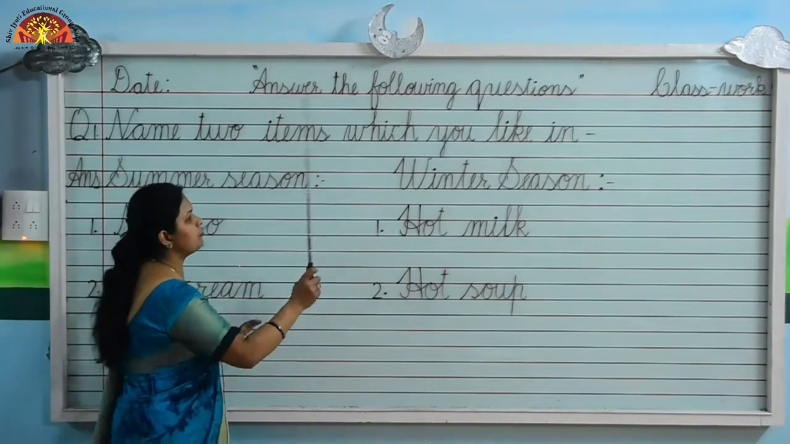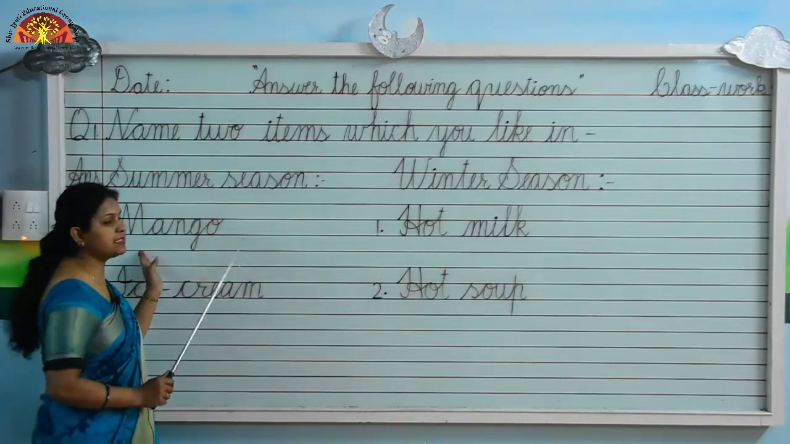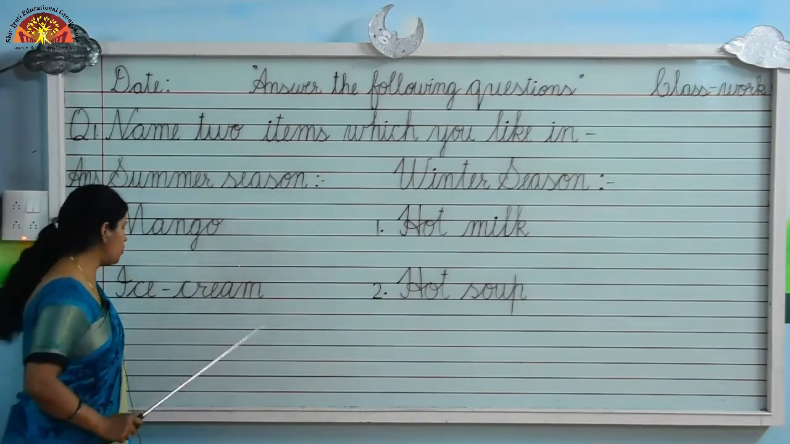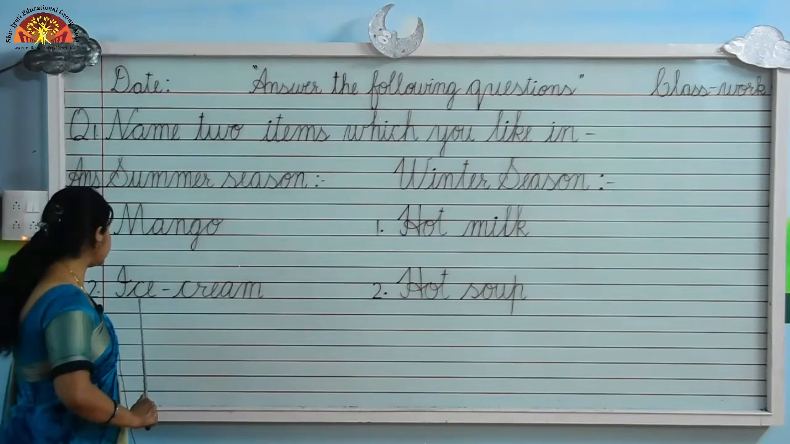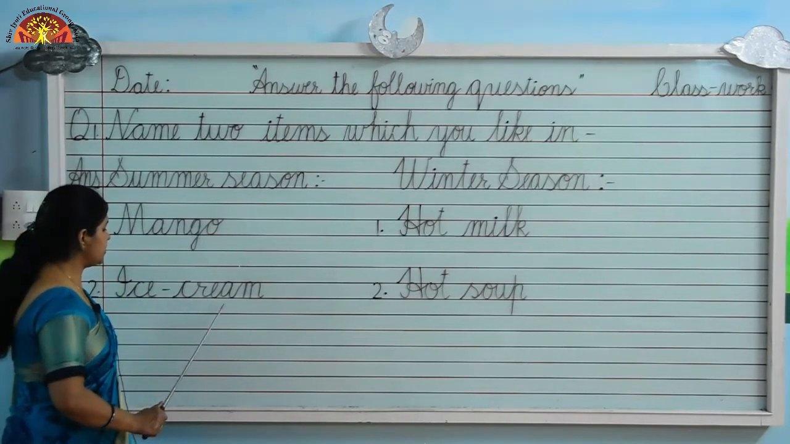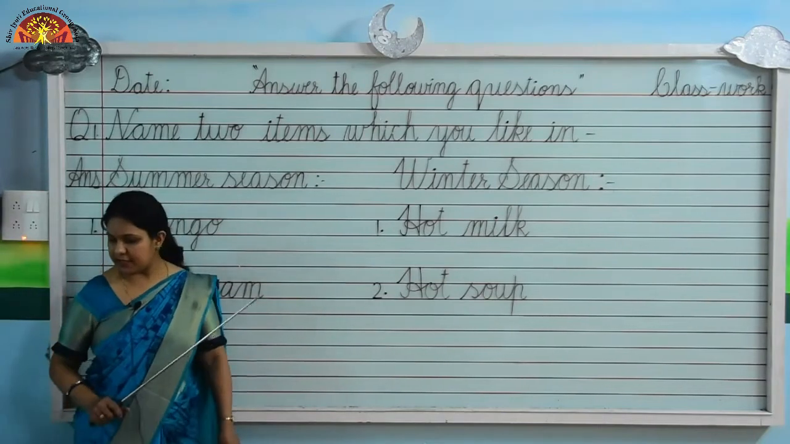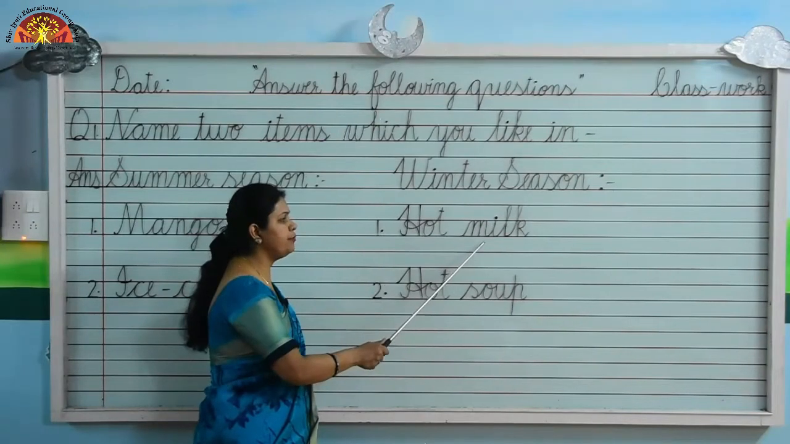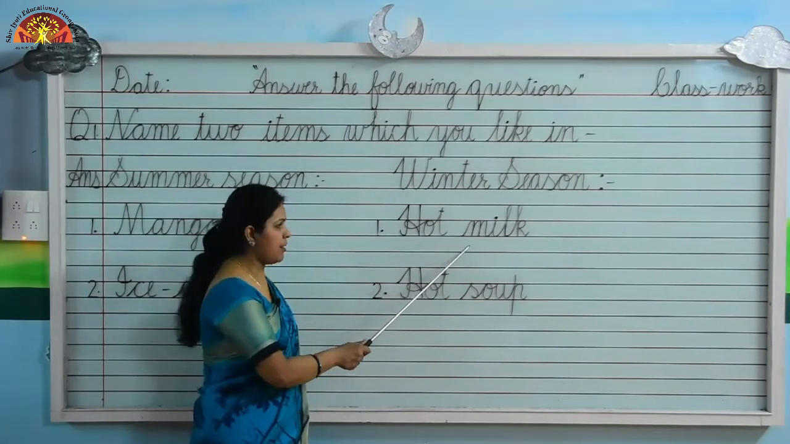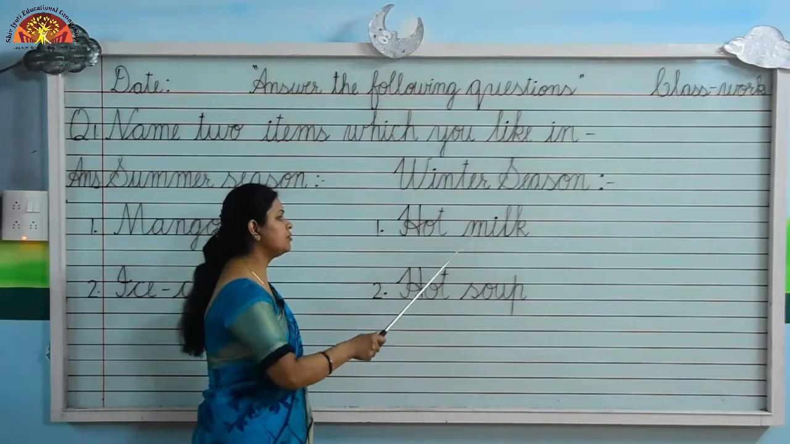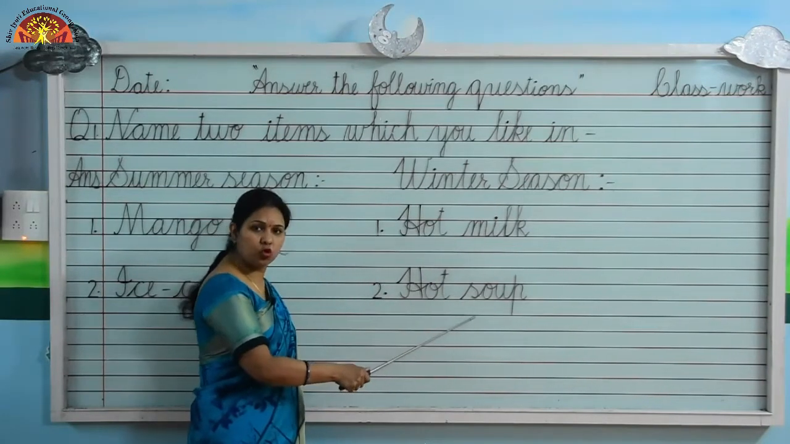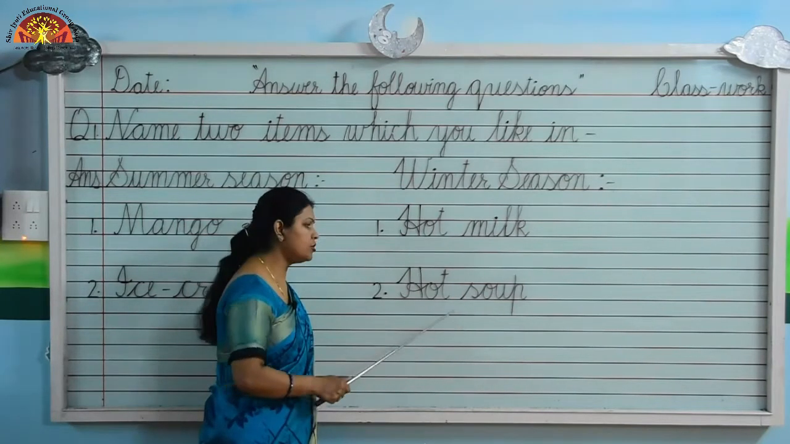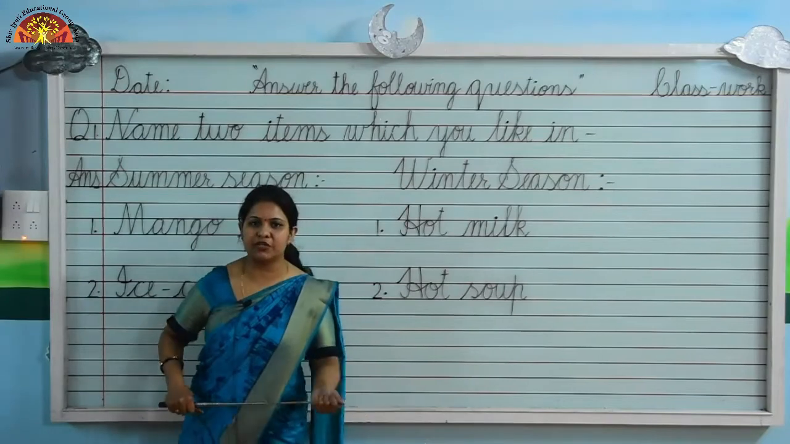So now we will revise this answer again. Name two items which you like in summer season. What do we like in summer season? We like mango, M-A-N-G-O, mango, and ice cream, I-C-E, C-R-E-A-M, cream, ice cream. Now in winter season what do we like? We like hot milk, H-O-T, hot, M-I-L-K, milk, hot milk. We like hot soup also, H-O-T, hot, S-O-U-P, soup, hot soup. Now move to the next question, kids.